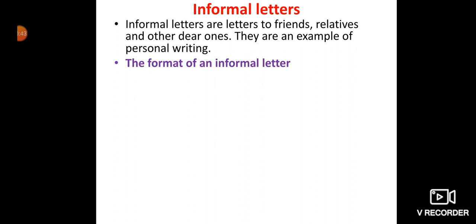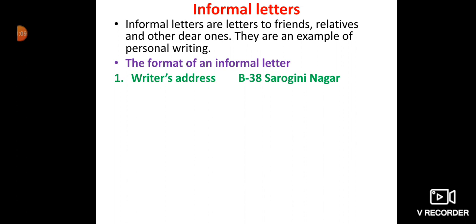Okay, now just see the format of an informal letter. When we are writing the informal letter, children, the very first thing you have to write is the writer's address. That means if you are writing, it will be your address. So the writer's address, or you can say the sender's address, will come.